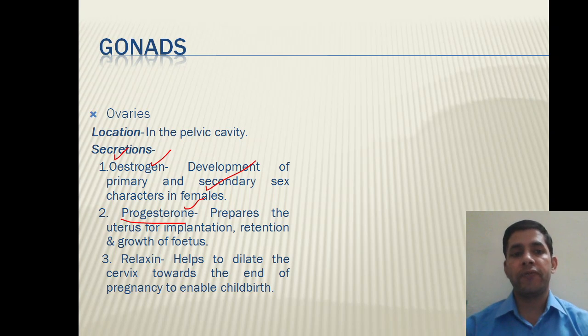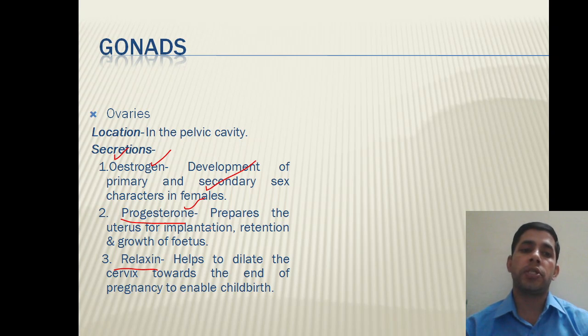It is responsible for maintaining the thickness of the uterine wall. Relaxin. Relaxin is one hormone which is exclusively present in pregnant females only. Non-pregnant females will not have relaxin. Actually, the corpus luteum normally degenerates in the female which is not pregnant, and it will degenerate, and that is